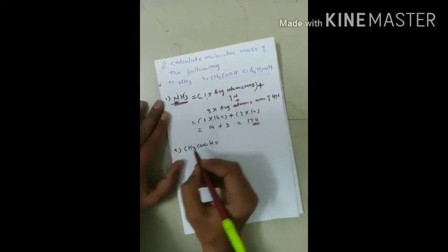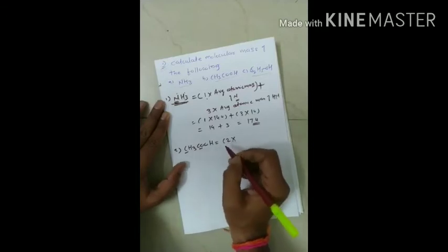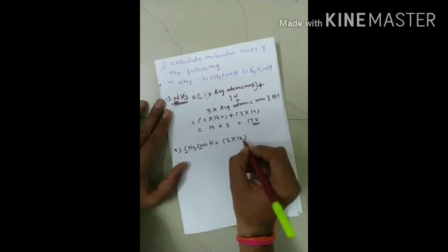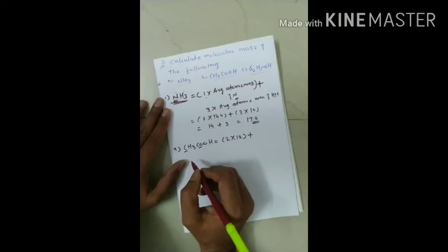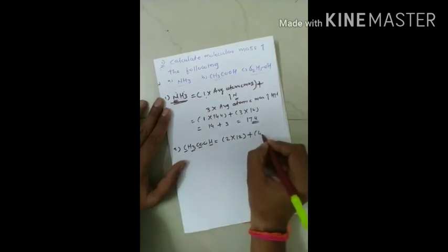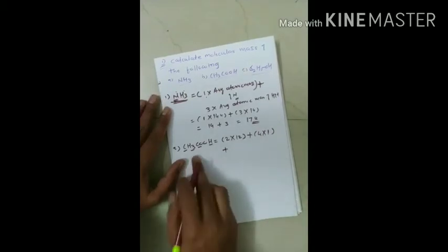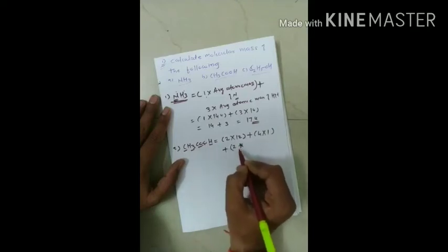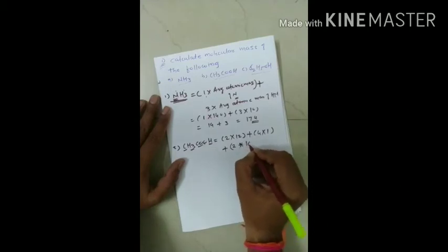If you see, 2 carbon atoms are there, so I will write 2 into average atomic mass of carbon, which is 12, plus, again if you see here, a total of 4 hydrogen atoms, so 4 into average atomic mass, which is 1, plus 2 atoms of oxygen, so 2 into average atomic mass of oxygen, which is 16.